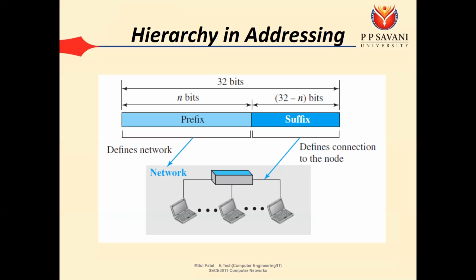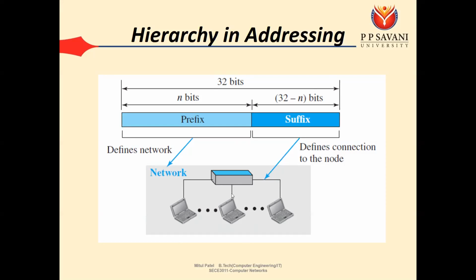This prefix or net ID is used to identify the particular network, while the suffix or host ID is used to identify the particular host within the network, or the particular connection within the network.